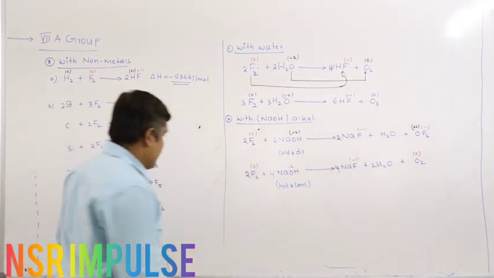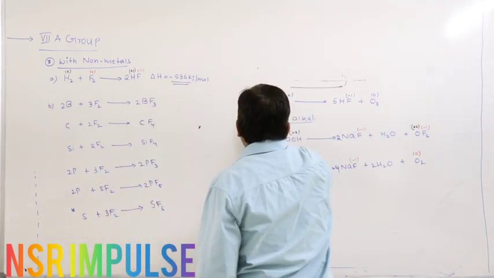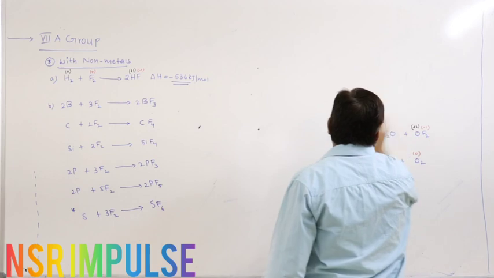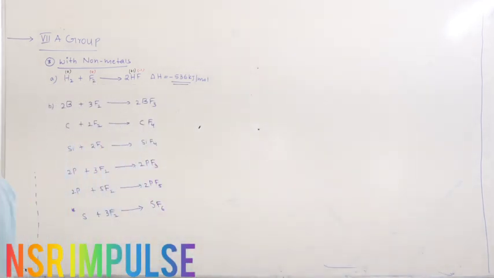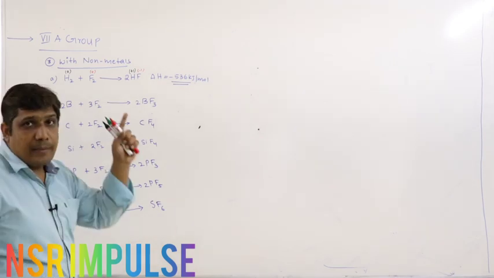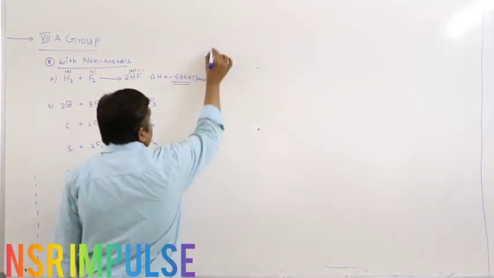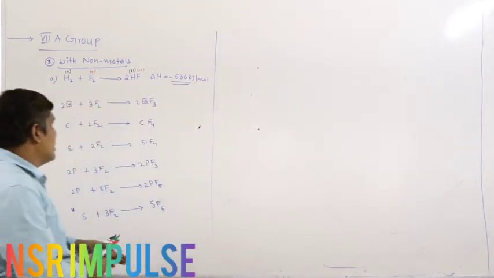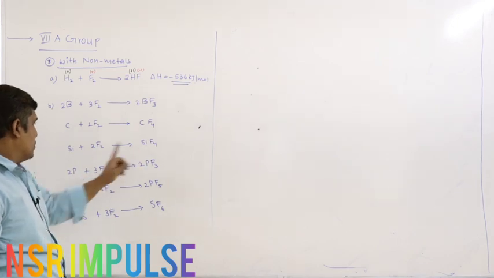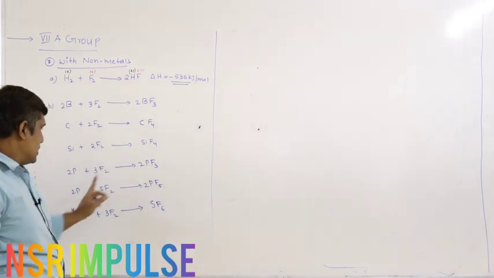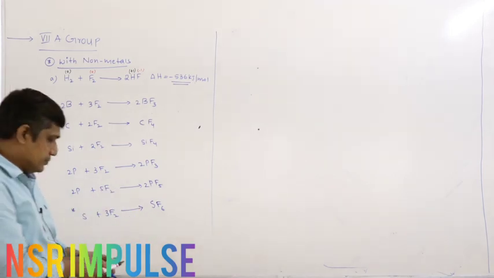Now going to the next one, that is metals. Reaction with metals. In all these reactions, the oxidation state of fluorine is -1. It changes from 0 to -1. Depending upon the group number, you can easily identify the oxidation states: 0 to +3, 0 to +4, 0 to +5, 0 to +6.